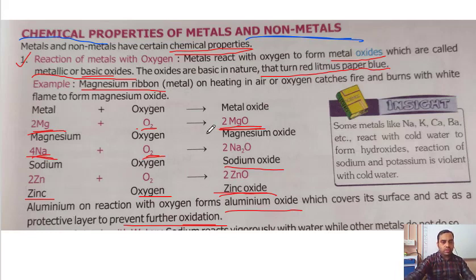So this is what happens when any metal reacts with oxygen. Remember this: metal plus oxygen becomes metal oxide. In place of metal, you can replace the word metal with the names of different metals. For example, magnesium plus oxygen gives magnesium oxide. Sodium plus oxygen gives sodium oxide. Like this, like that.